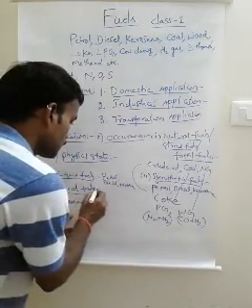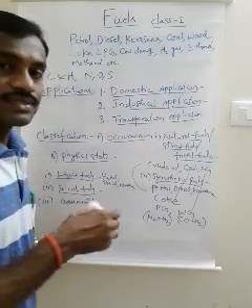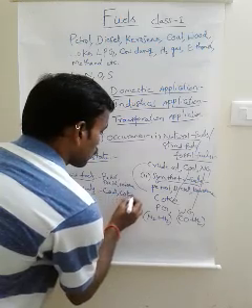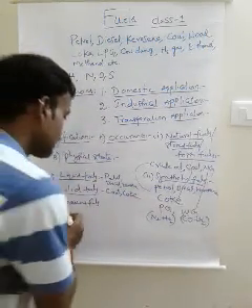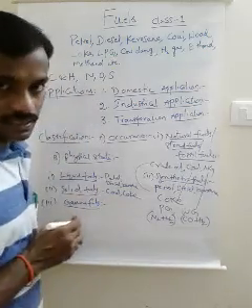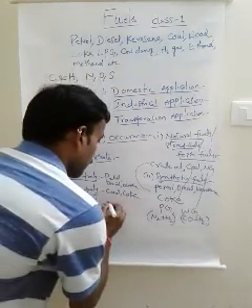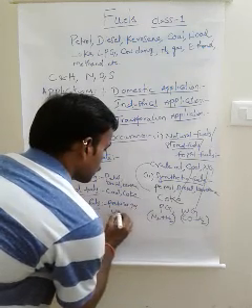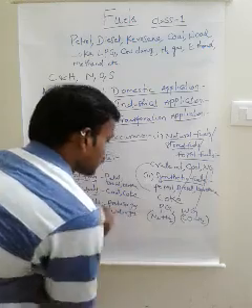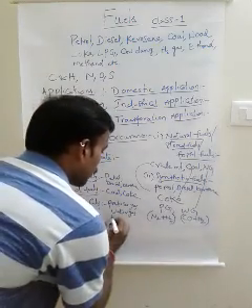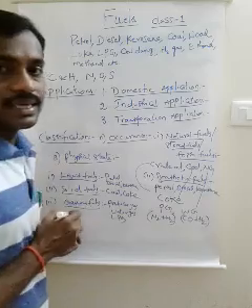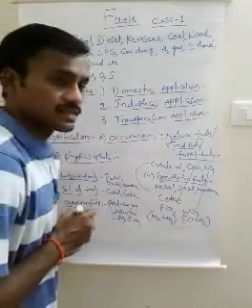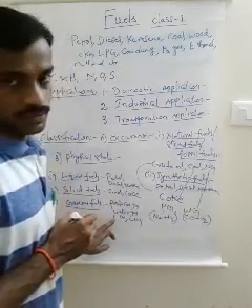Examples for solid fuels, the fuels which are in solid state: coal, coke. These are solid fuels. And examples for gaseous fuels: producer gas, water gas, LPG (liquefied petroleum gas), CNG (compressed natural gas). These are gases in nature, so these are called gaseous fuels.